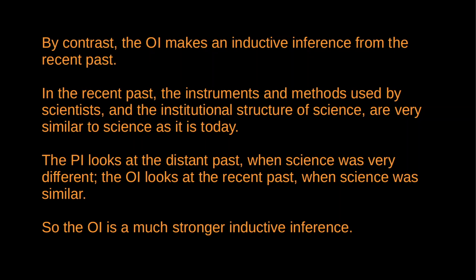What explains the success of science? The realist who makes the no miracles argument says that the best explanation for this success is that our theories are true. Well, yeah, that's a straightforward explanation, but there are a lot of objections to this argument, not least the fact that many anti-realists just don't accept inference to the best explanation. So if you're not on board with inference to the best explanation in the first place, then an inference to the best explanation to realism isn't going to move you. But with the optimistic induction, the realist has a totally new tool. This is not an explanatory argument. It's a sort of simple enumerative induction. So that's the basic argument.